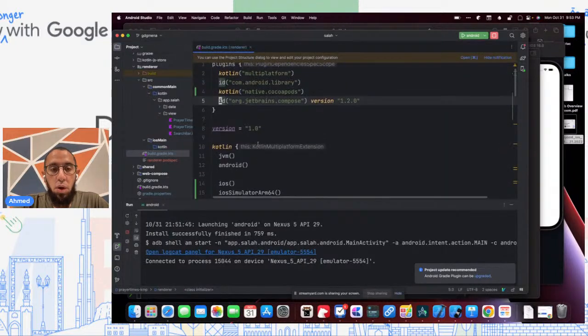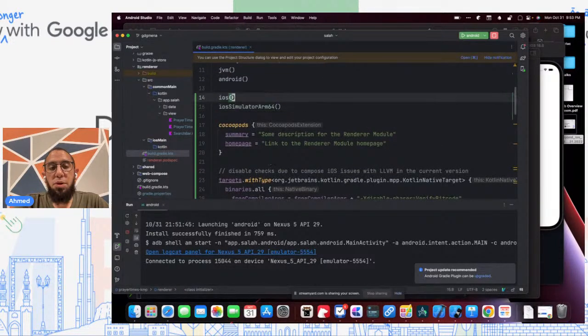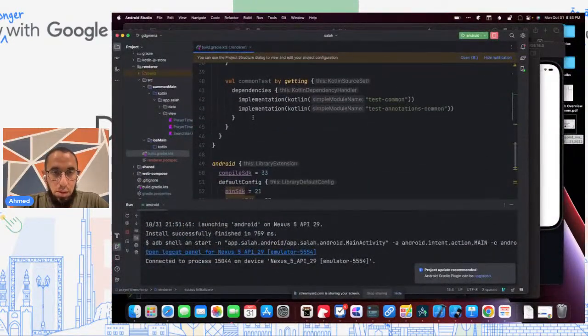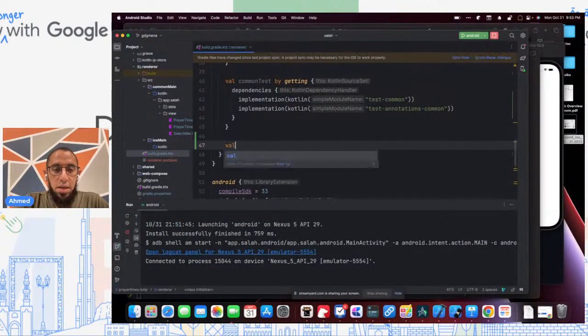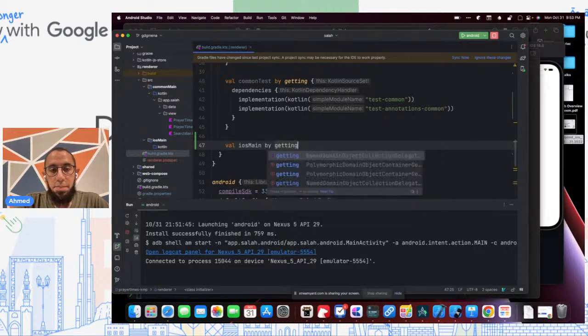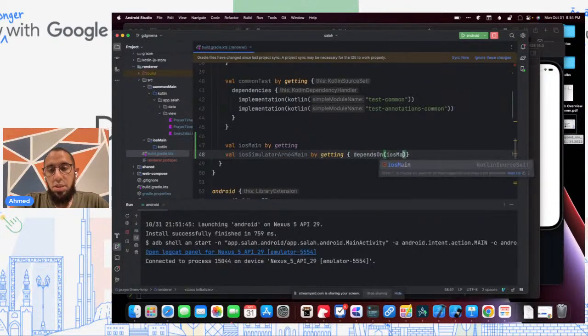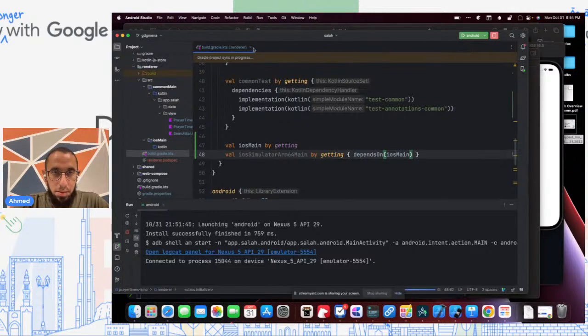And before that, let me make one more change, because if you remember, there's iOS and there's iOS simulator ARM64. And if I do nothing, the simulator ARM64 will not have access to any code I add here. And so I will add support here by saying iOS main by getting, and iOS simulator ARM64 main by getting, and make this depend on iOS main. Here, we'll resync this.